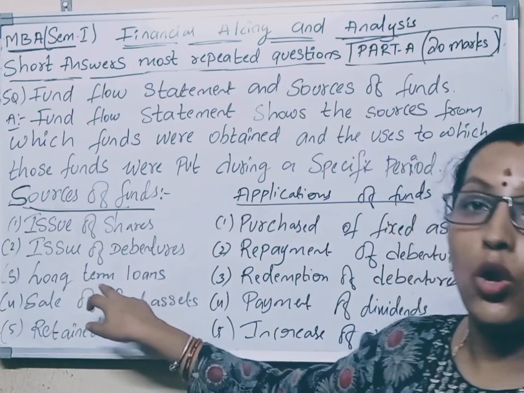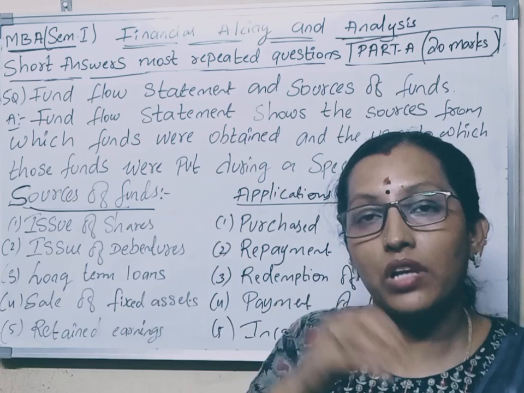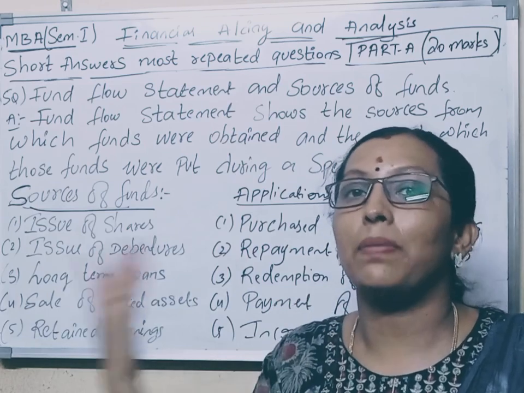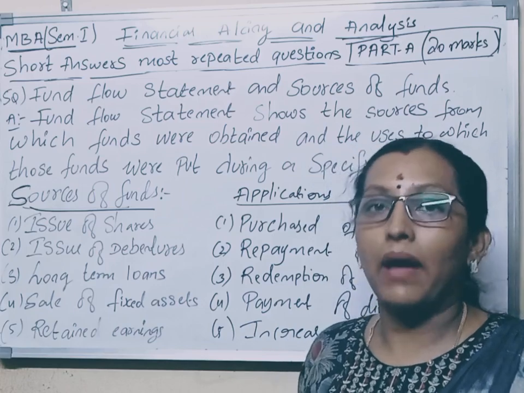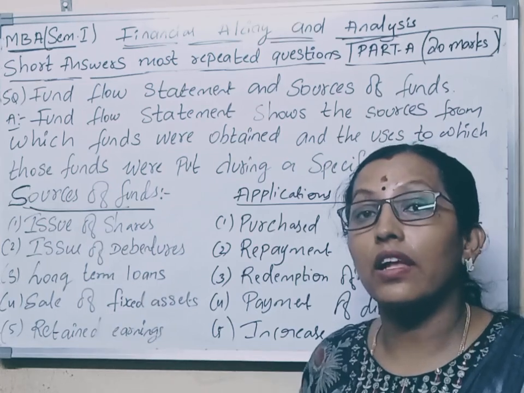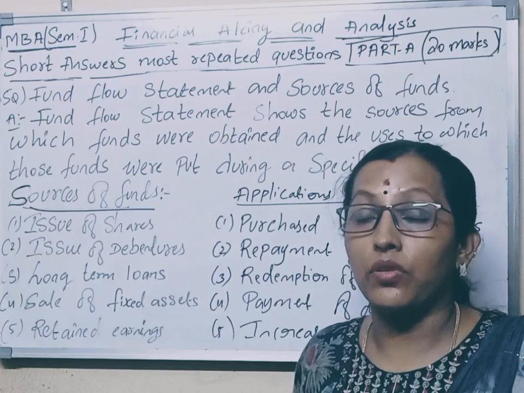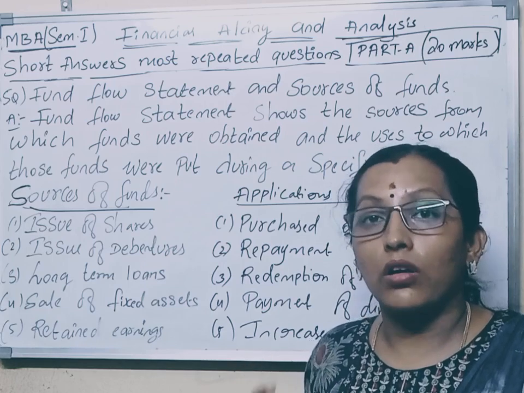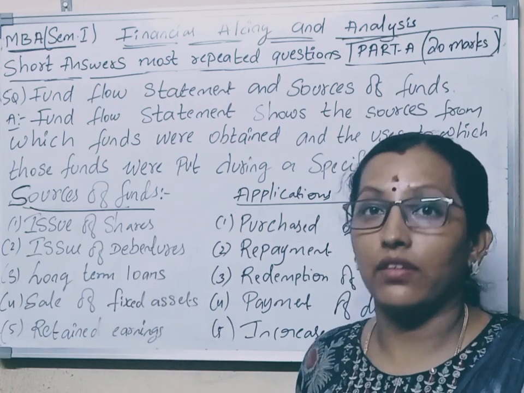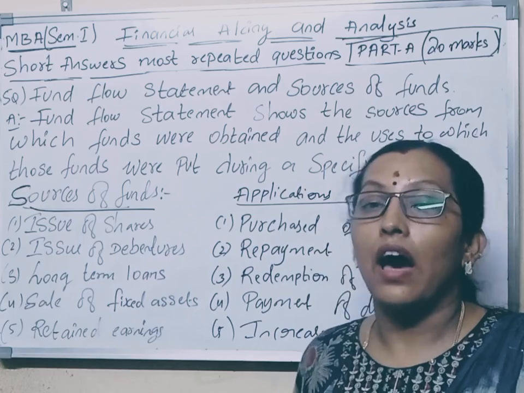Long-term loans, we will take them and utilize them in business operations, and after that we will repay the long-term loan to the bankers. Sale of fixed assets: we will sell fixed assets, which are capital expenditure we have already discussed, accumulated long-term assets that we utilize for the business for some period. So sale of fixed assets and retained earnings.